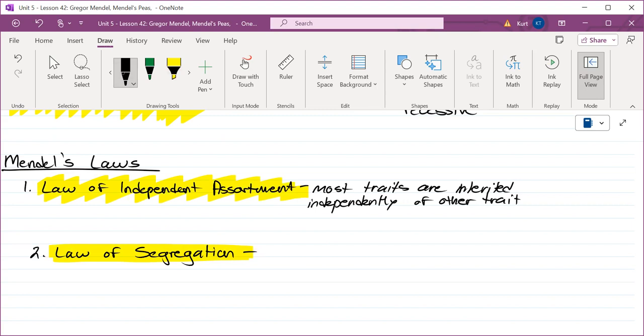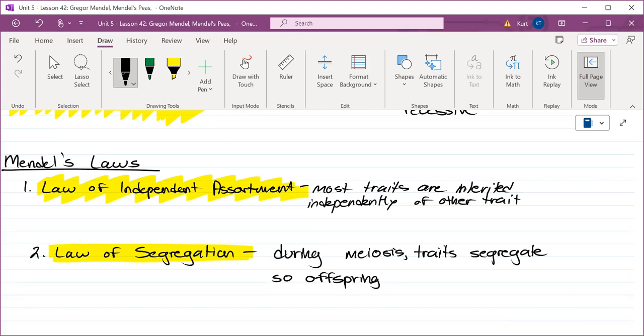This law states, and this is new for you guys, that during meiosis, traits segregate so offspring inherit half of what each parent has.